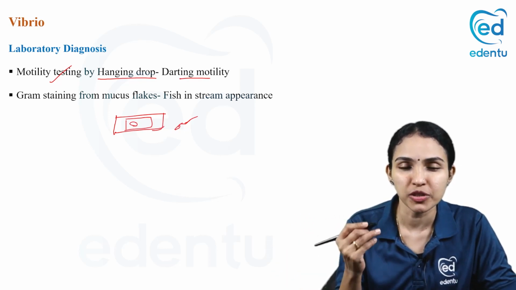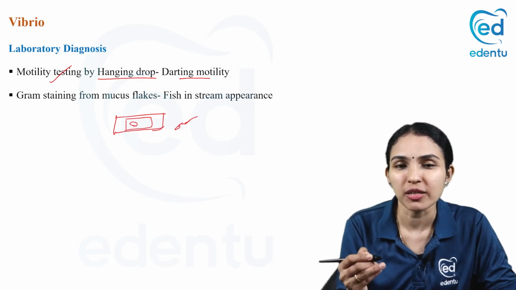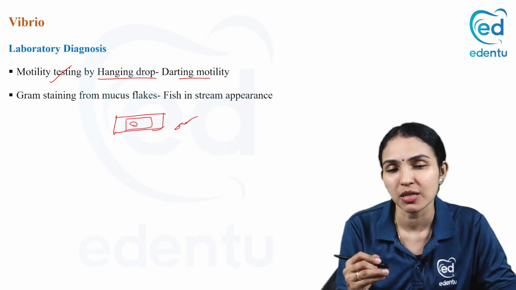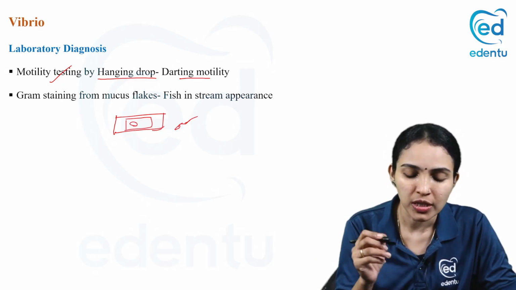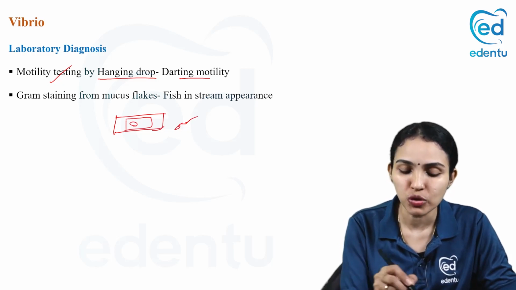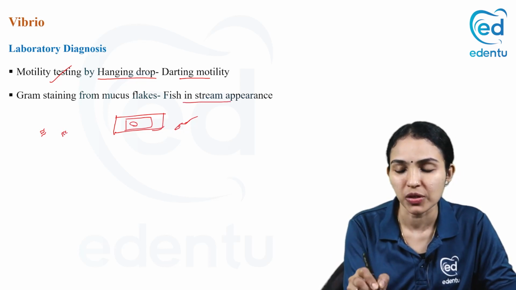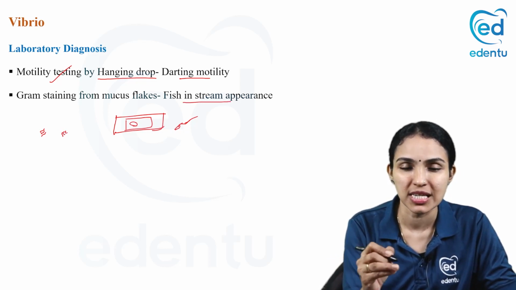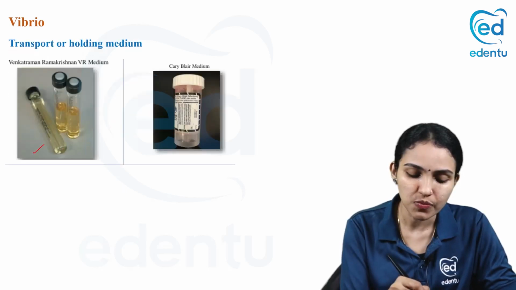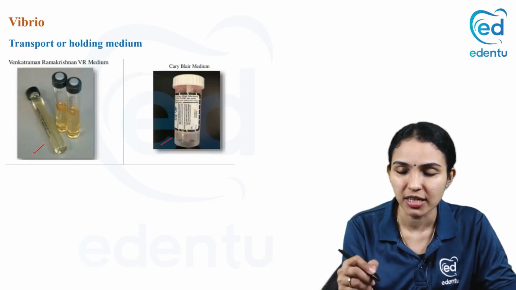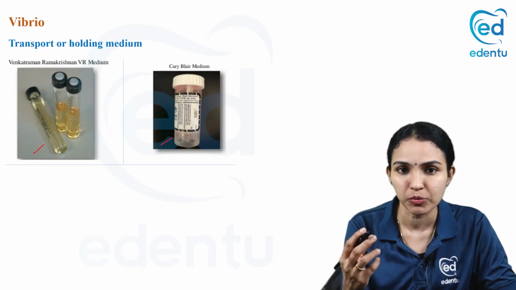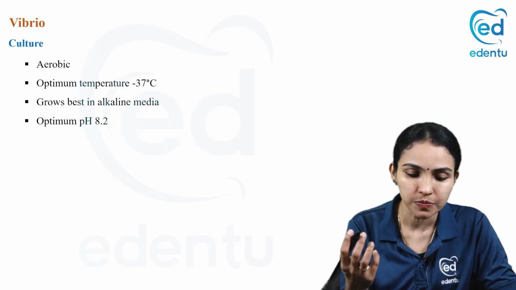So if you are able to demonstrate darting motility, you can be almost sure that this particular sample is containing Vibrio cholerae. And if you do gram staining from the mucus flakes, you might be remembering this picture which we saw in the first one. It will be like a fish in stream appearance. This bacteria is seen in parallel rows. So this is Venkataraman Ramakrishnan medium, Carry-Blair medium. Everything will come in a screw-capped bottle to transport the sample.